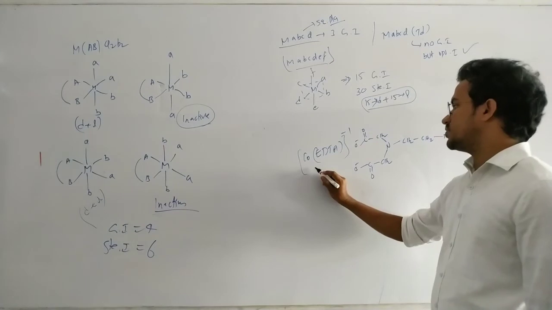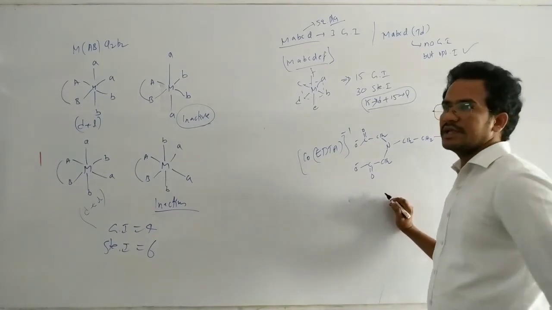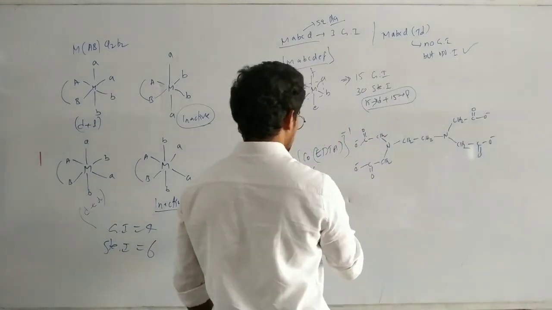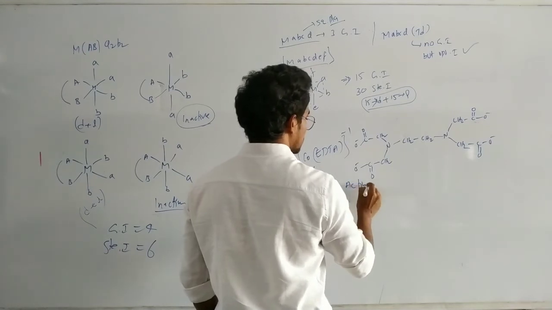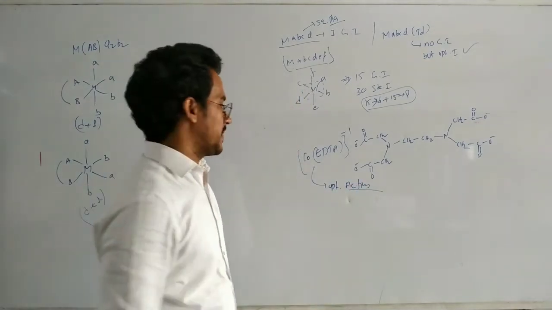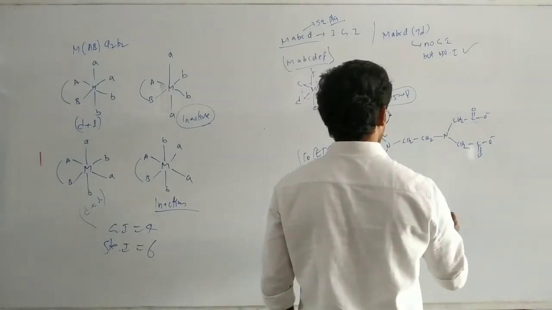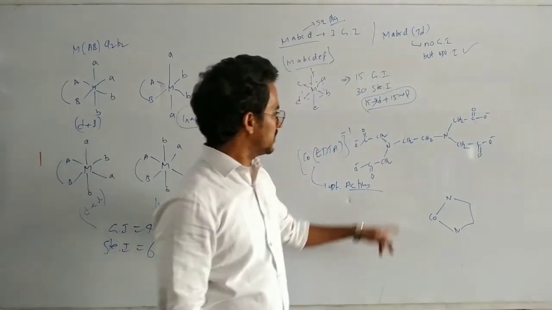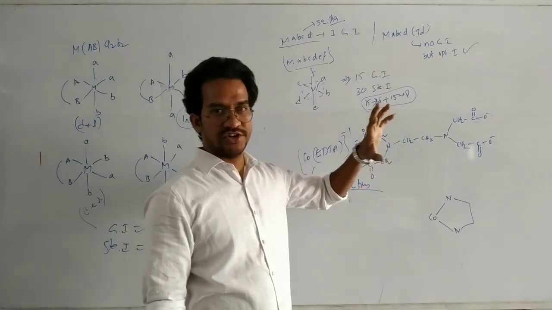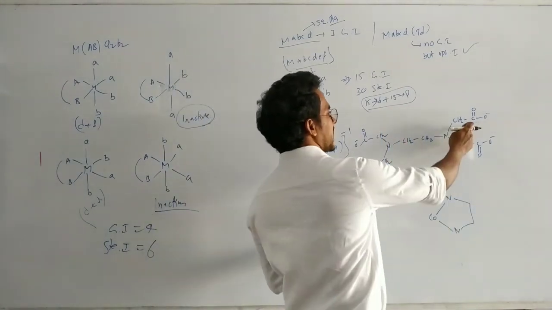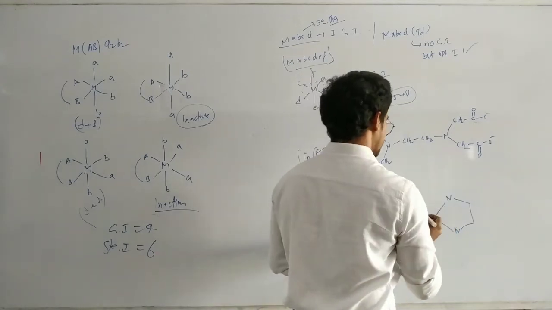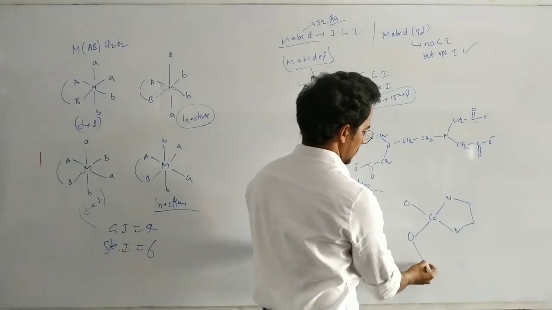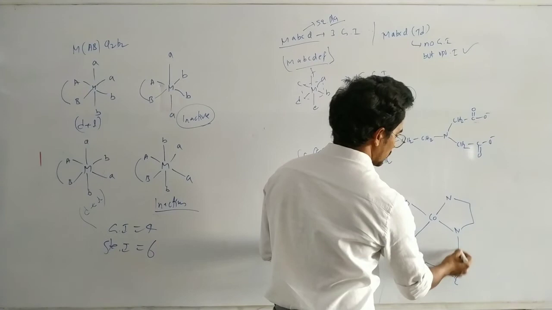Now another complex, Co(EDTA) minus 1. What is the structure of this one? It is optically active because symmetry is not possible. The structure: nitrogen is the donor, CH2, CH2, a chelated complex. On each nitrogen there is another donor atom. So I am writing oxygen, oxygen, with a double bond C=O, CH2, like this.